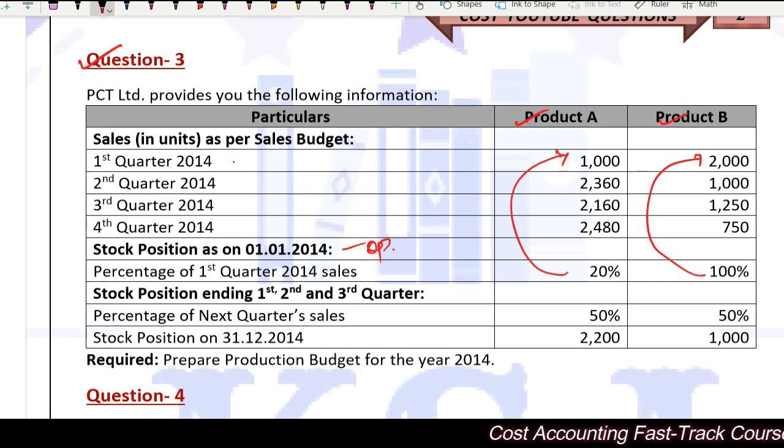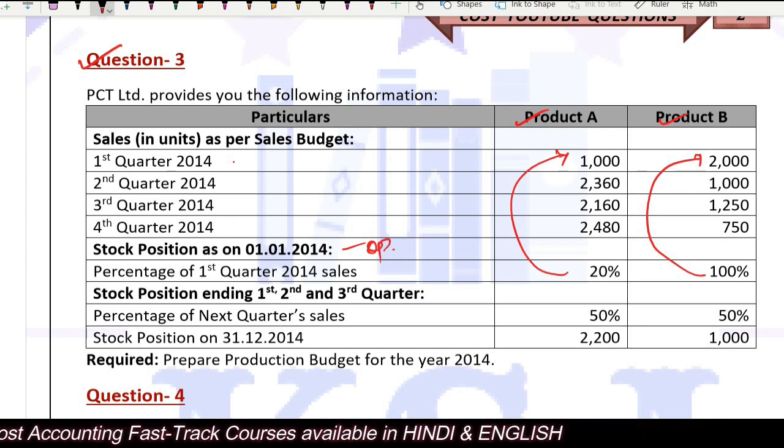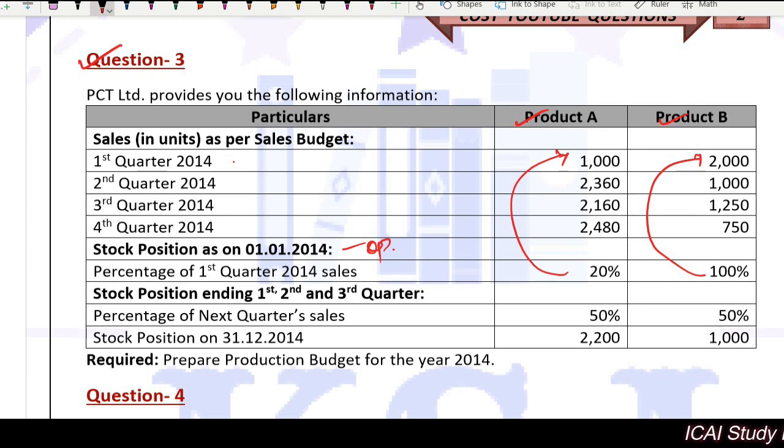Obviously, that's why I told you that if you want to sell 1000 units in the next quarter, you will have to produce some part of it at least in the quarter before that. Obviously, if nothing is manufactured, then how will you sell in that quarter, isn't it? So, percentage of the next quarter's sale.